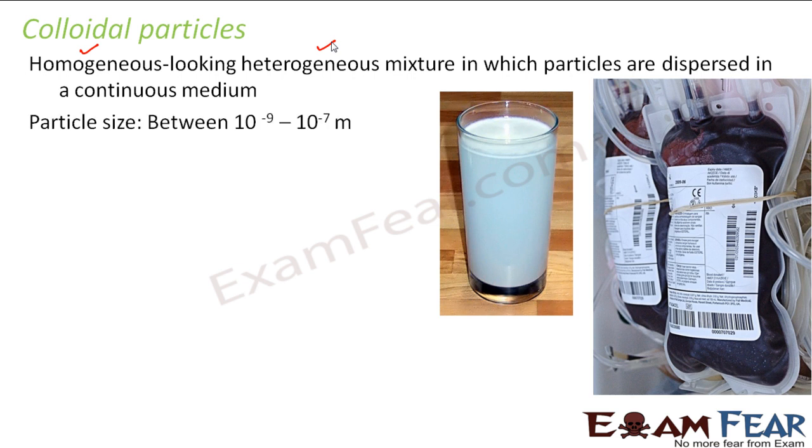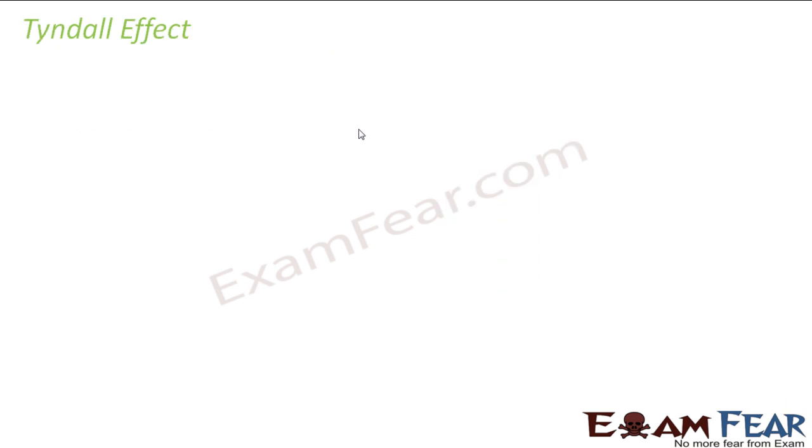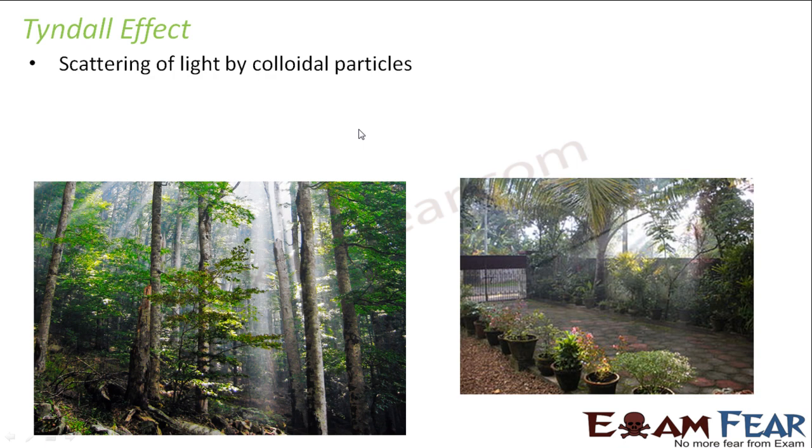The particles which are present in these colloidal solutions are called colloidal particles, and the size of the particles is extremely small. It is in the range of 10 to the power minus 9 to 10 to the power minus 7 meters. So it is that small. Now that we know what are colloidal particles, it will be very easy for us to understand Tyndall effect. Tyndall effect is scattering of light by colloidal particles, that means by extremely small particles.